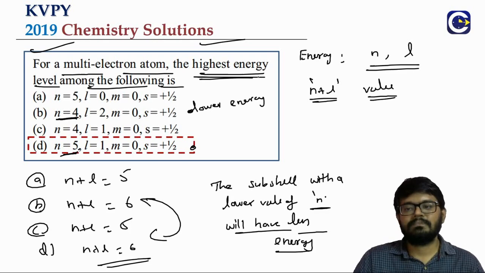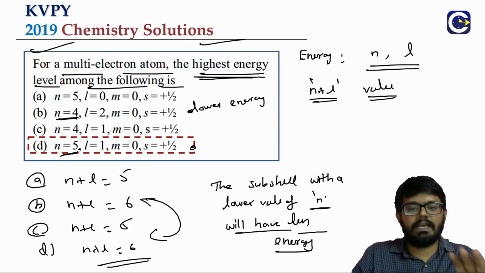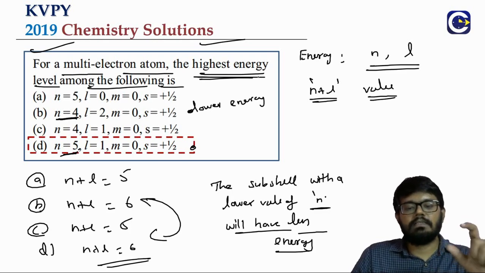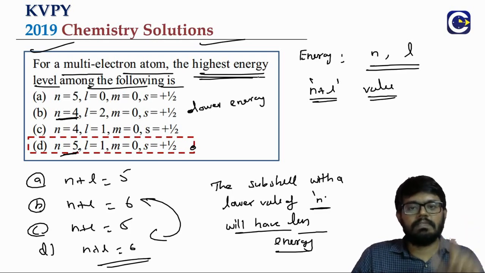Option D. So first we have compared n plus L. There is a tie between B and D because they have the highest n plus L value, 6. How did we resolve the tie? When you have the same value of n plus L, wherever the principal quantum number value is lesser, that will have lower energy comparatively.